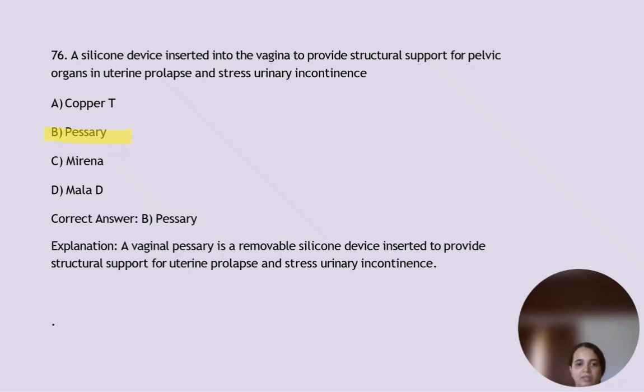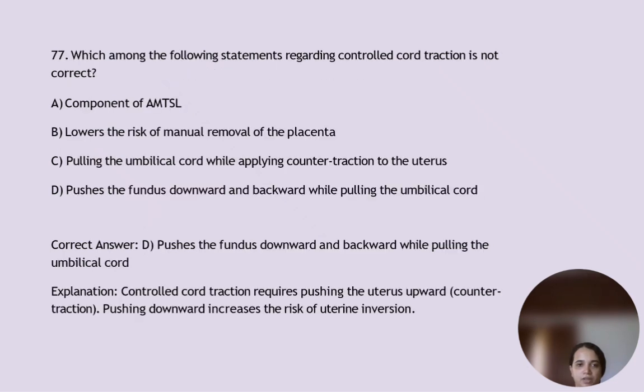Which among the following statements regarding controlled cord traction is not correct? The question asks for the statement that is not correct. So option D, pushes the fundus downward and backward while pulling the umbilical cord. So that is the incorrect statement. Controlled cord traction requires pushing the uterus upward, or countertraction. Countertraction. Pushing downward increases the risk of uterine inversion.